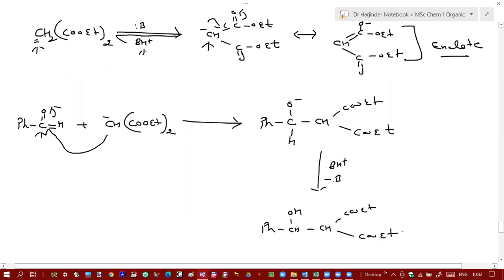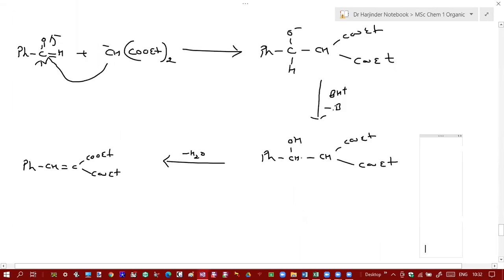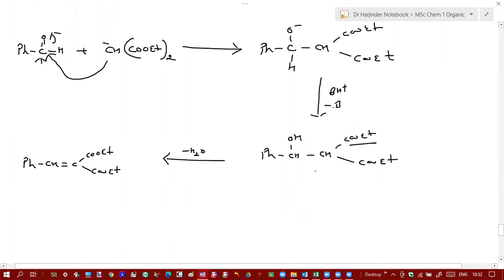What will happen next? Dehydration. Water will be eliminated. Dehydration can take place. So if dehydration takes place over this step, you will get the corresponding alkene. Or what else you can do over here is, if you're using malonic ester, you can perform hydrolysis. So if you perform hydrolysis, these ester groups will get converted into carboxylic acid.